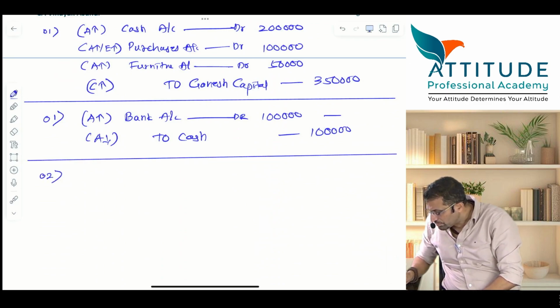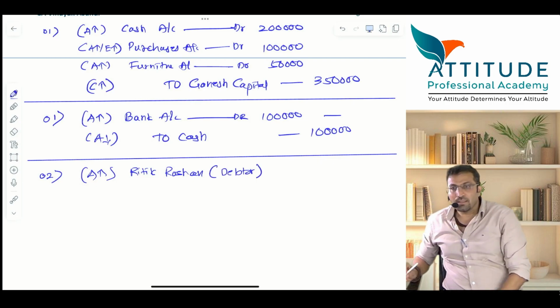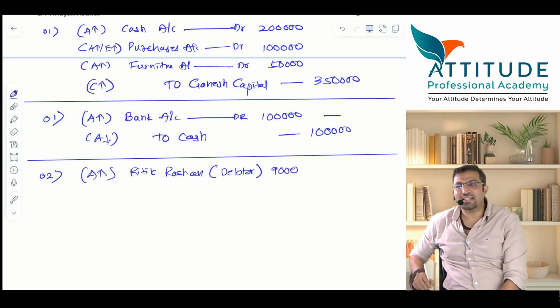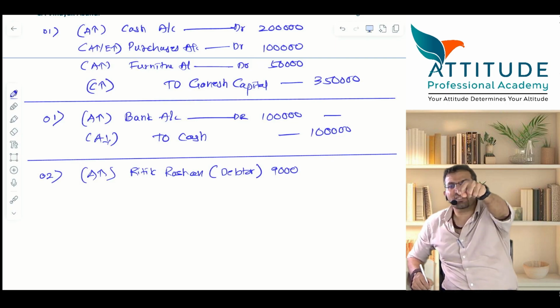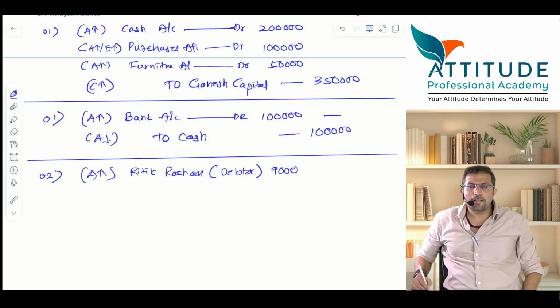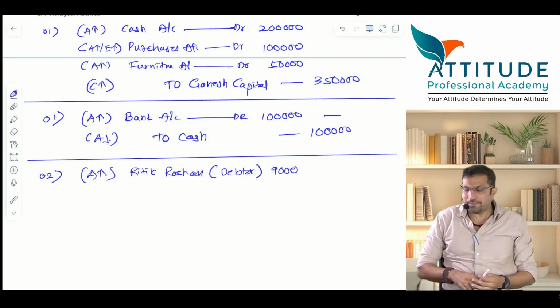Date 2, asset increases. Hrithik Roshan is a debtor, to the extent of how much? Why 9,000? 9% of the list price. Price of the goods is 1 lakh, but you are paying how much? 9,000. Meaning? Is that clear? Now what will you say?